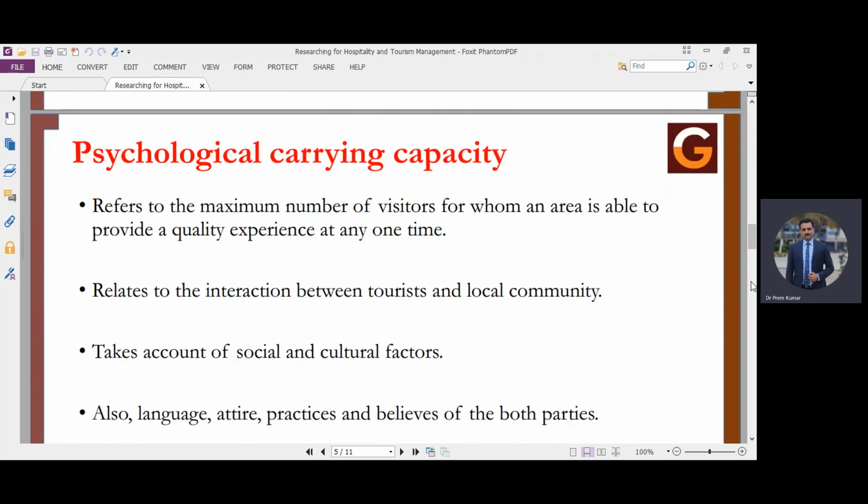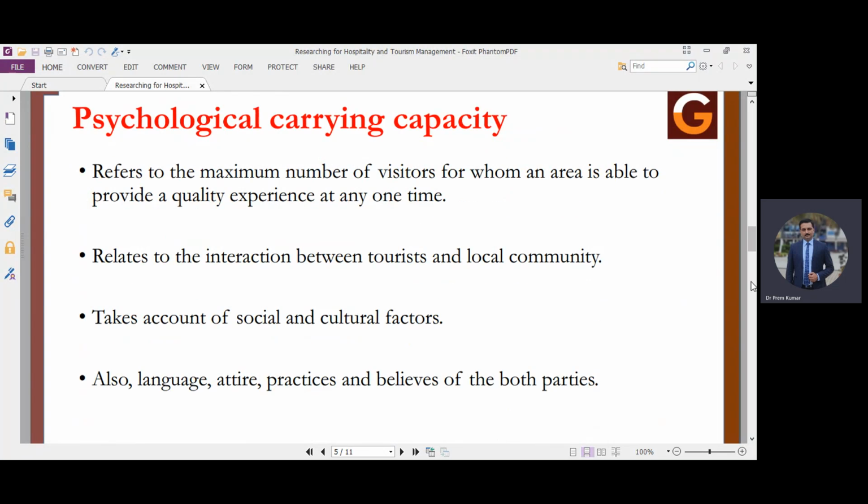Second, we will move on to the psychological carrying capacity. As I said, in a tourism destination there are stakeholders, service providers. Along with them, the local community is also involved, because people will come from the local community for jobs at a local destination. They will open up their shops. They will sell souvenirs. They will provide different types of local services.